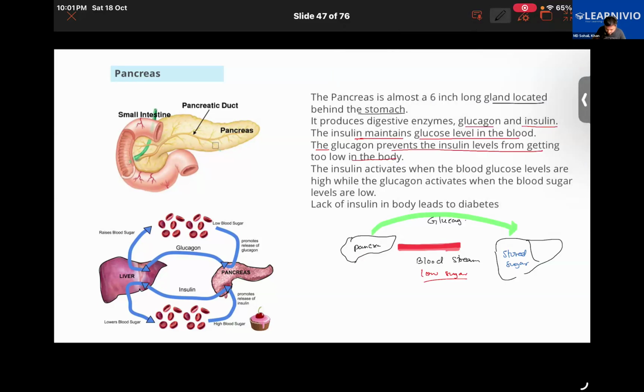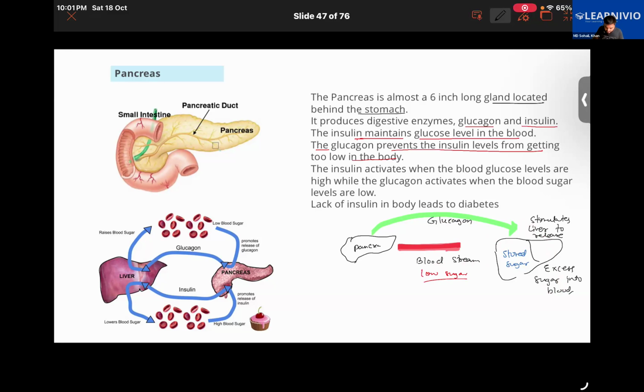What will glucagon do? It will trigger the liver. It stimulates the liver to release excess sugar into the blood. Okay, na, Priyanka and everyone? Glucagon stimulates the liver to release excessive sugar into the blood.